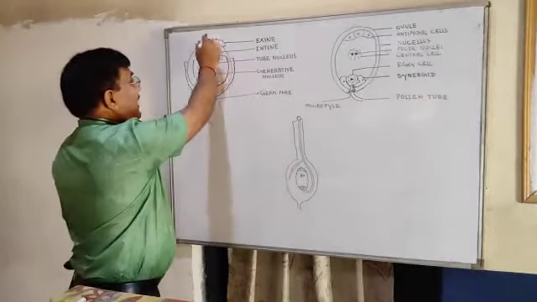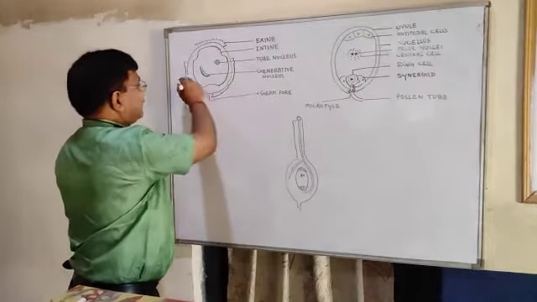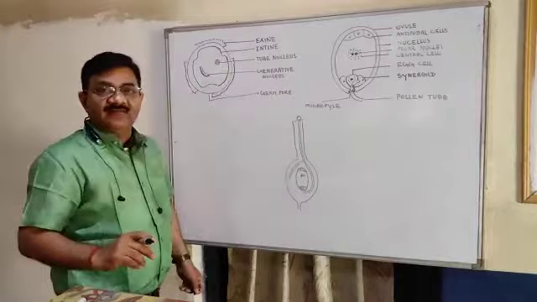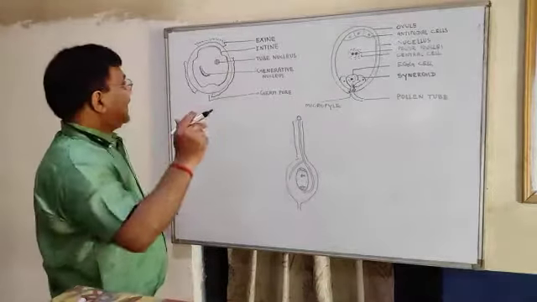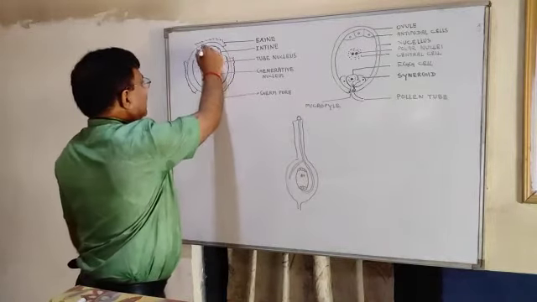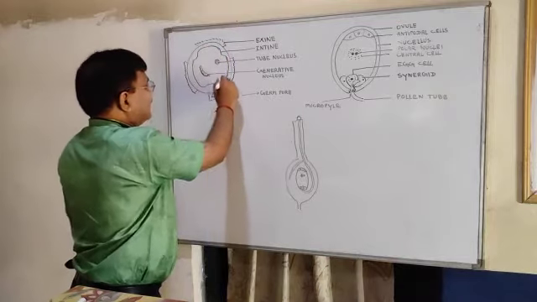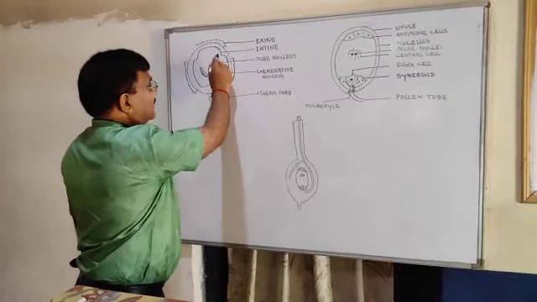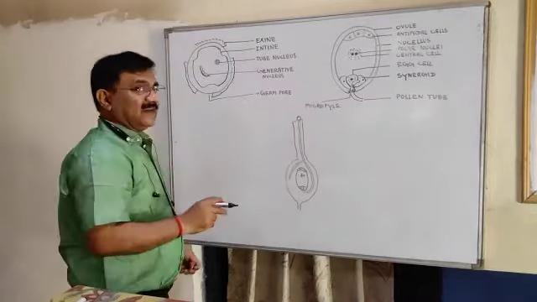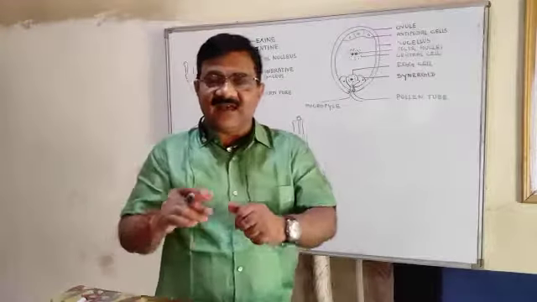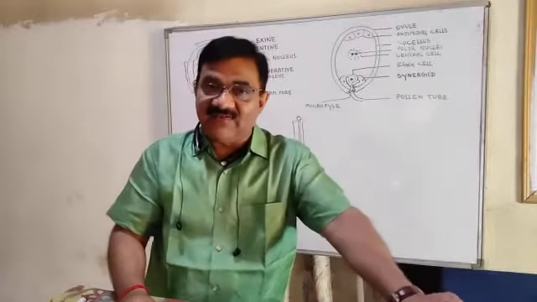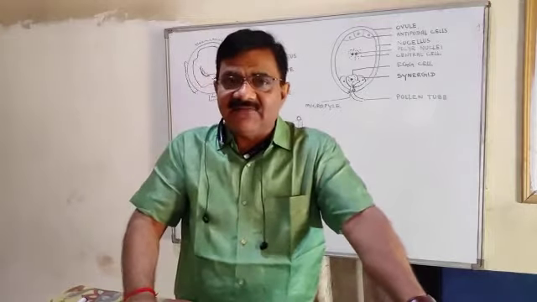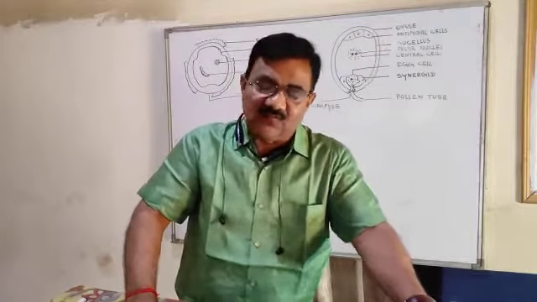The outer part is rough, you can see, that is exine. The outer part is exine, and just below that the part is smooth. Smooth part is intine. Means two coverings are there. Outer covering is the exine, which is rough, and inner covering is the intine, which is smooth.